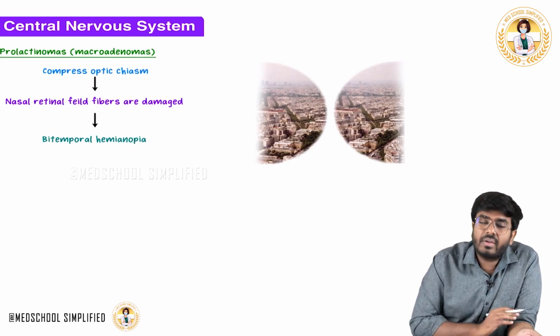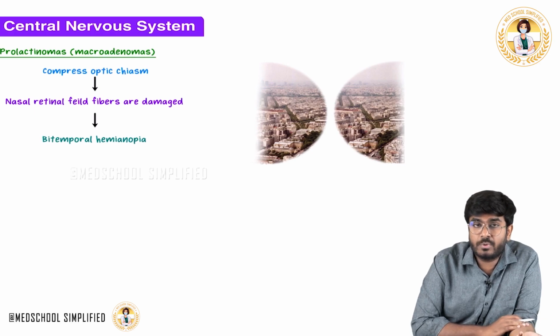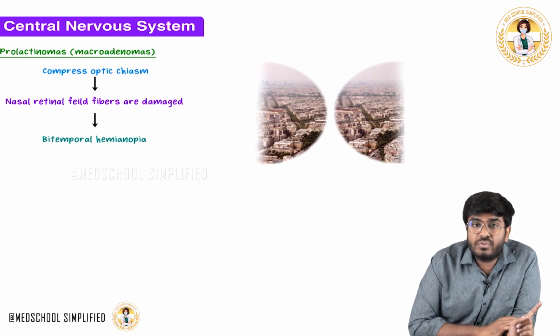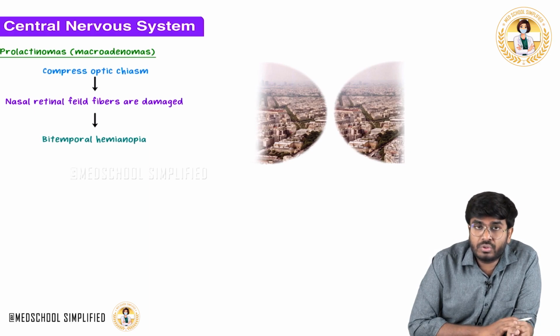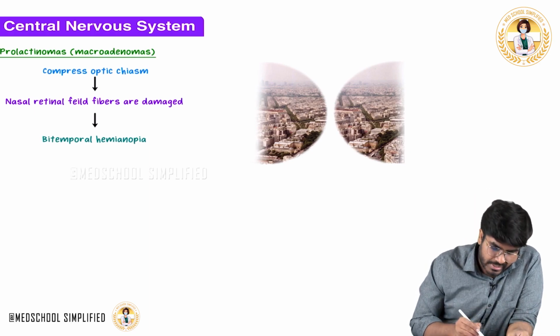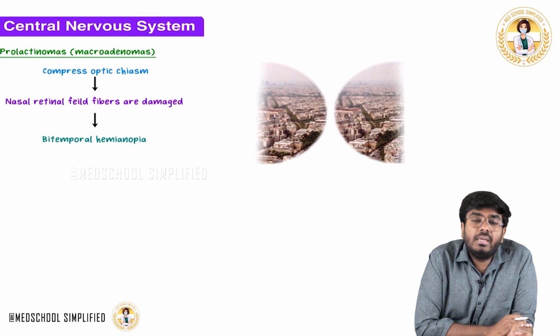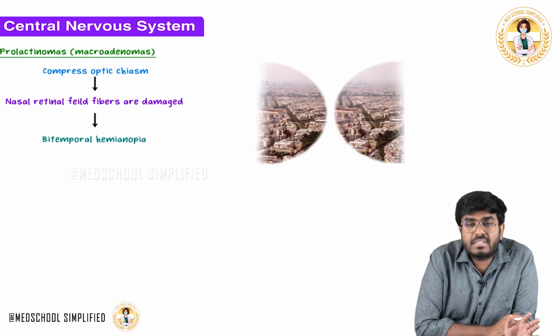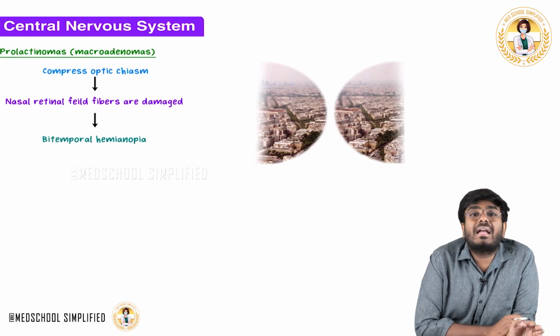Whenever the nasal retinal fibers are damaged, the person is going to lose vision in both eyes. In both eyes the temporal vision is lost. So this condition is called bitemporal hemianopsia. Bitemporal hemianopsia is due to the loss of nasal retinal fibers, or due to damage at the optic chiasm.